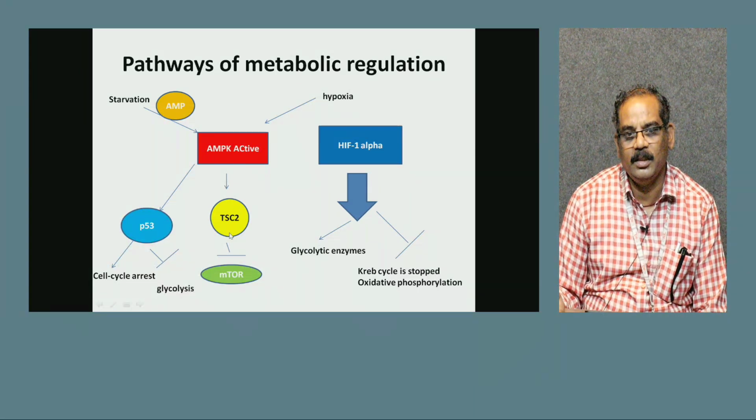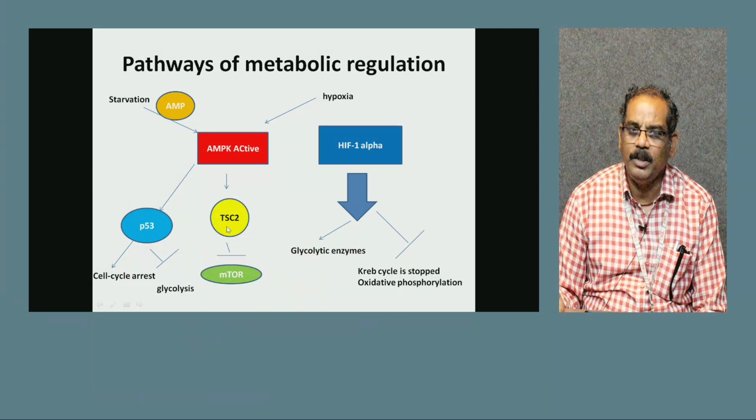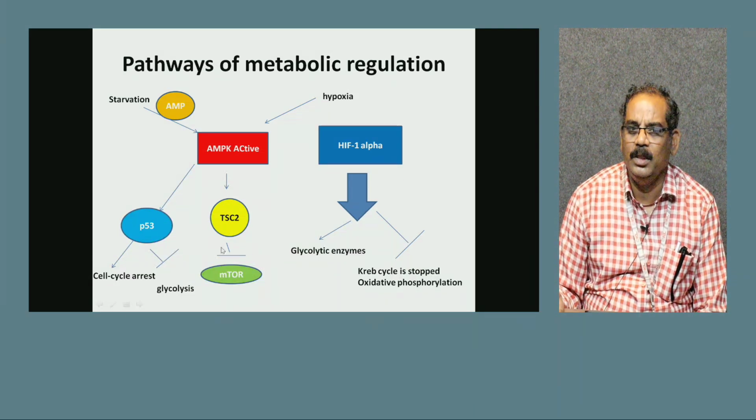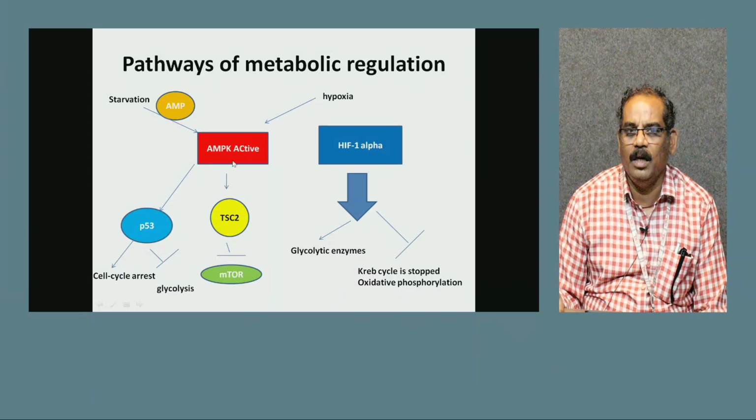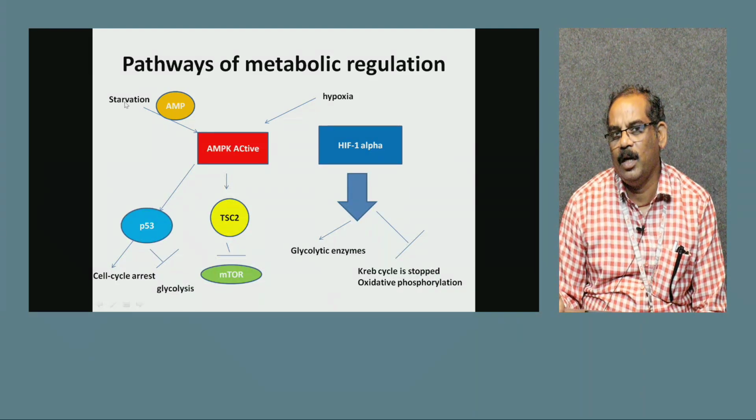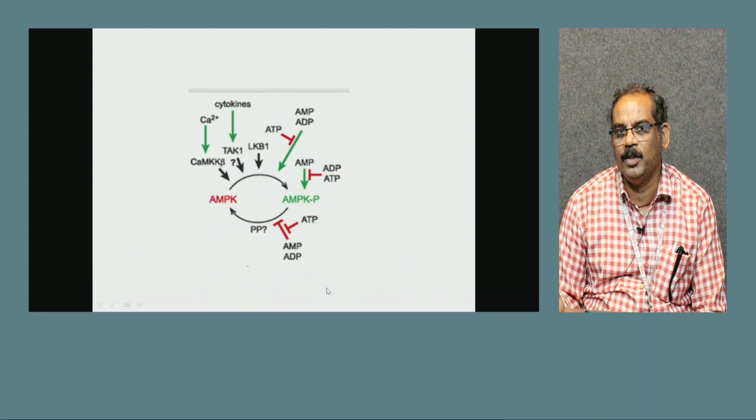AMPK controls the TSC2 and mTOR pathway. It will activate TSC2, which will inhibit mTOR. TSC2 is an important tumor suppressor and also a key component in tuberous sclerosis. TSC2 controls mTOR metabolism, and active AMPK also regulates p53 and cell cycle control. Under starvation this kind of pathway will happen, and AMPK also regulates the HIF pathway and controls the Krebs cycle. So the AMPK pathway is an important kinase pathway.